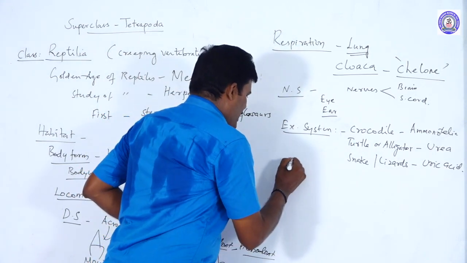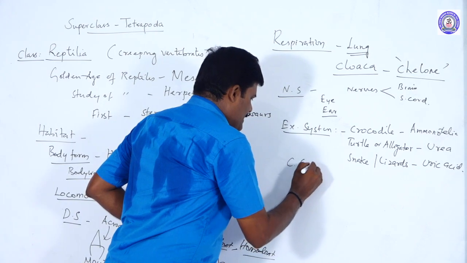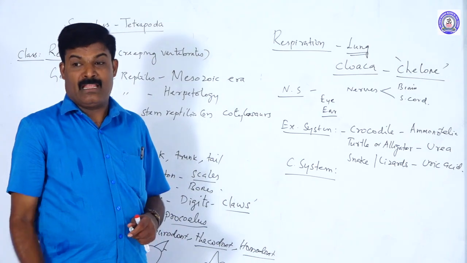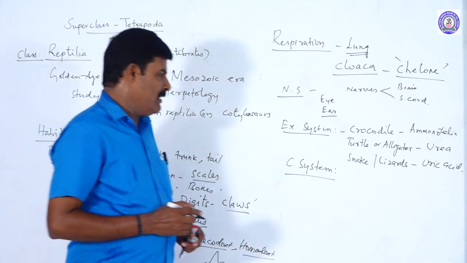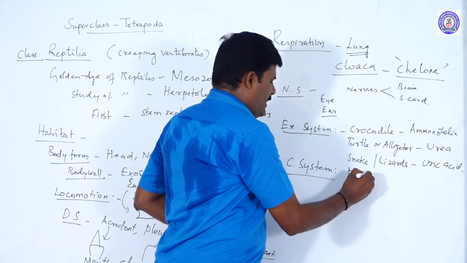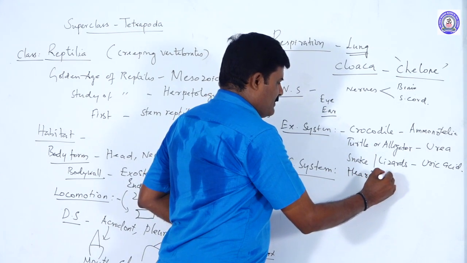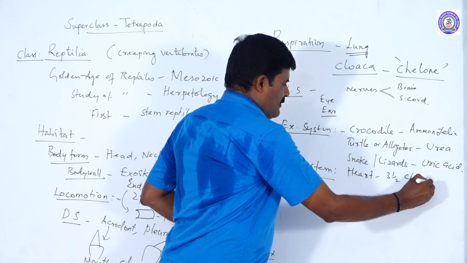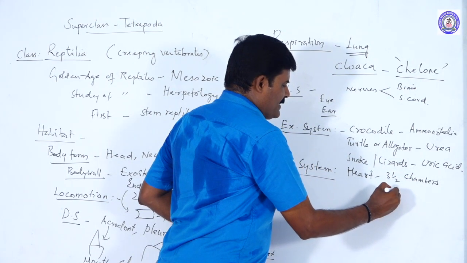Let's go to the next point, the circulatory system. In frog also, the circulatory system is made up of the heart. In reptilia, the heart is 3.5 chambered, or incompletely 4 chambered.